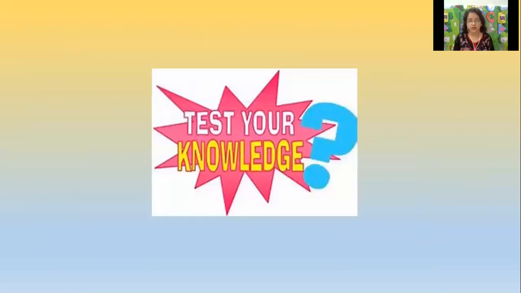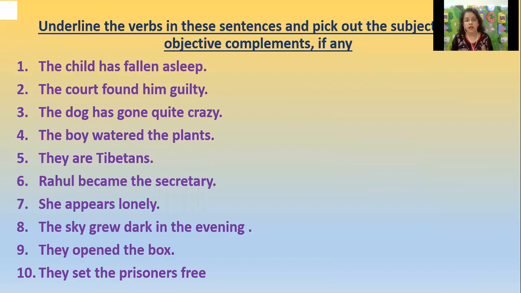Let's test your knowledge. Here we have a few questions. Underline the verbs in these sentences. First, your job is to underline the verbs. Then you pick out the subjective and objective complement, if any. So now just recall that wherever you have a transitive verb, you have an objective complement. Wherever you have an intransitive verb, you have a subjective complement. And towards the end of the class, I would share the answers. There are 10 questions, so I would request everyone to send their scores to their respective subject teacher.